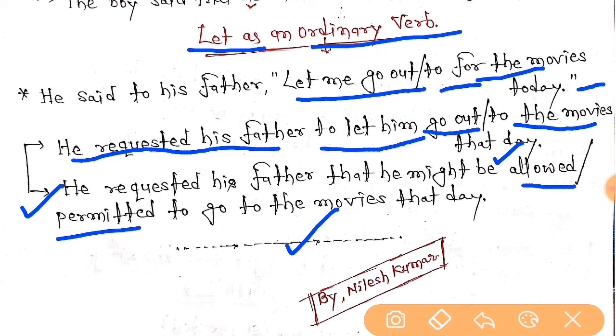So I hope everybody has got how to change some sentences beginning with let, right? So the thing you have to do is, keep the rules in your mind, and you will be able to change any kind of sentences into indirect speech.